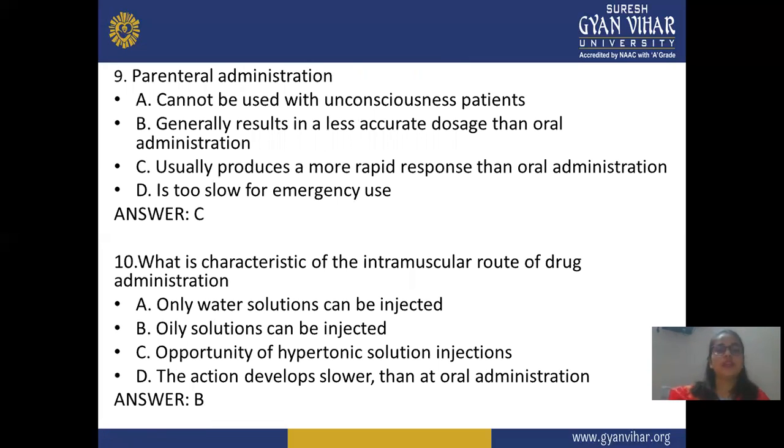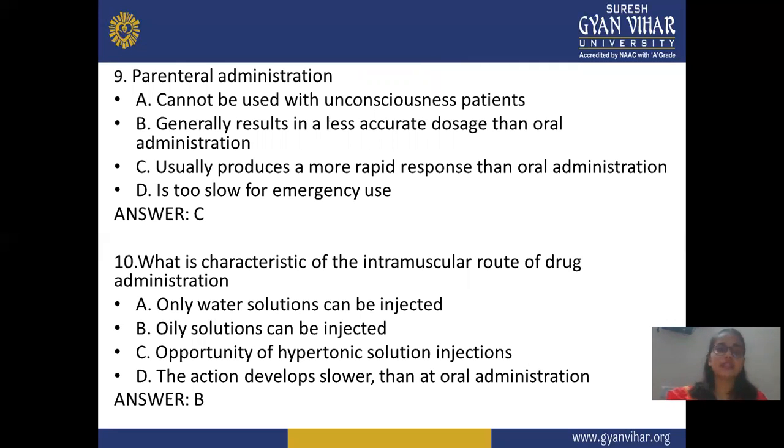Next, ninth question: parenteral administration. Options: cannot be used in an unconscious patient; generally results in less accurate doses than oral administration; usually produces a more rapid response than oral administration; it is too slow for emergency use. Compared to oral and other formulations, parenteral administration shows a fast effect. That's why the answer is C: usually produces a more rapid response than oral administration.